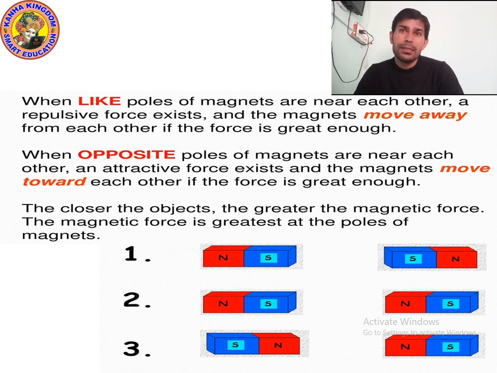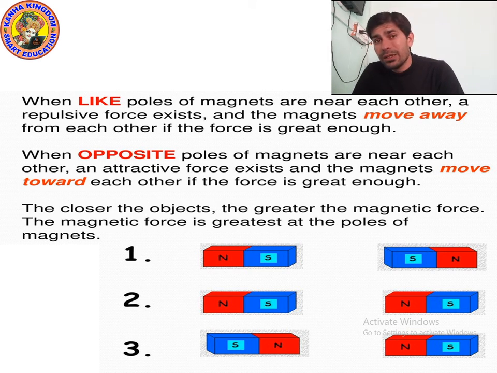So we can say that like poles repel each other, means like poles allow the magnets to move away from each other, and opposite poles attract each other. Okay, so the closer the object, the greater the magnetic force.